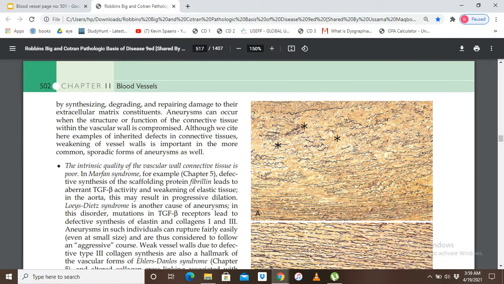So here, to simplify it, they are talking about certain disorders in which we can see aneurysm. There are connective tissue disorders that can be acquired or congenital in which we can see an aneurysm. So here they are talking about many syndromes. For example, Marfan syndrome. Number two is Loeys-Dietz syndrome. Number three is Ehlers-Danlos syndrome. So these are the syndromes in which we can see an aneurysm.